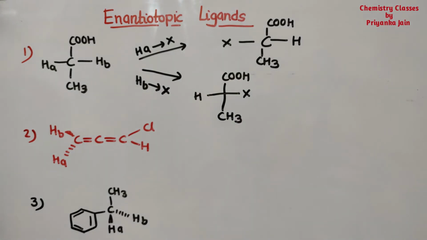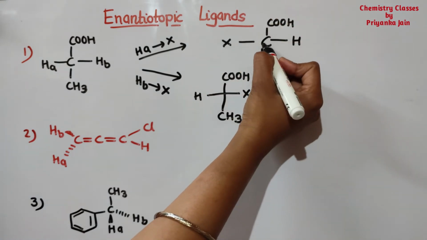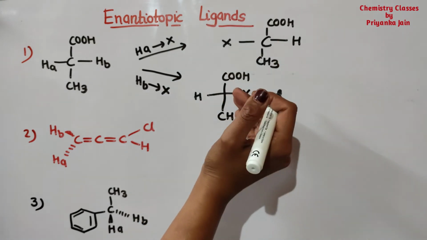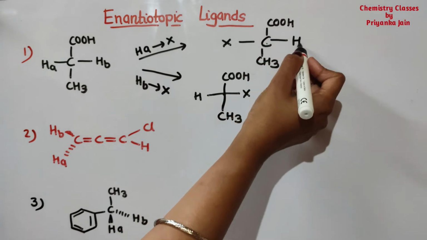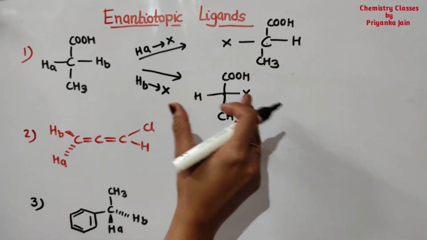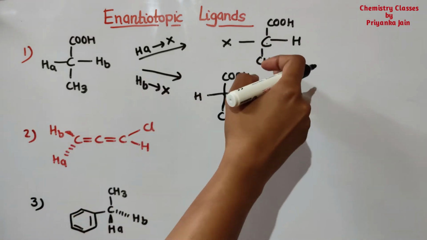Okay, now see here, in the two cases, this carbon atom and this carbon atom, a chiral center is generated. These carbon atoms are now chiral. Why? Because four different groups are attached to them. You can see here a new chiral center is generated. In this molecule there is no chiral center, but here the chiral center is generated.